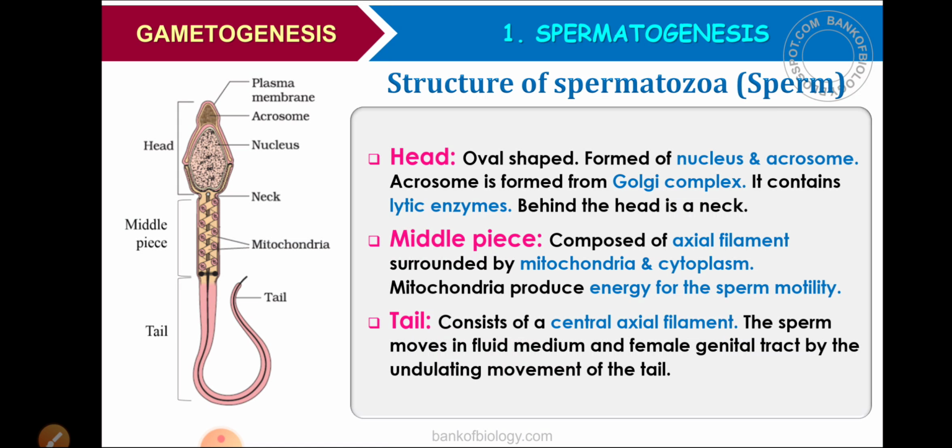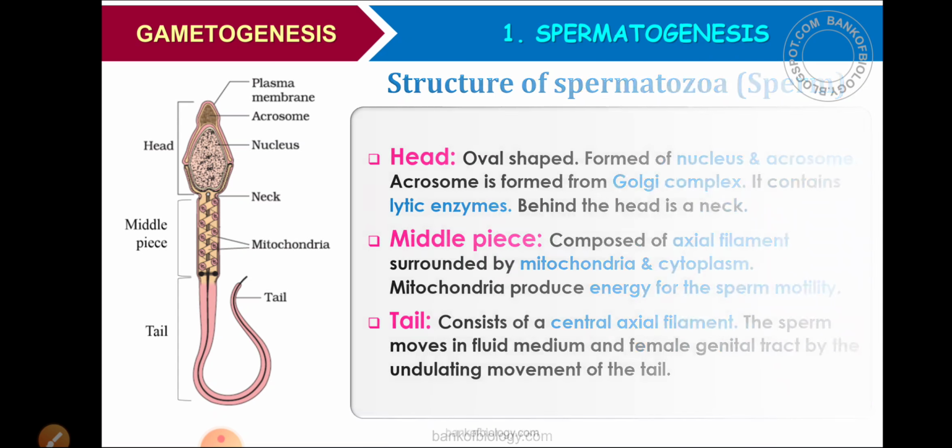So this is the structure of spermatozoa or sperm. This is very important. It consists of head, middle piece and tail. The head has the nucleus and acrosome. The acrosome contains lytic enzymes which digest the wall of the egg during fertilization. The middle piece mainly consists of mitochondria which produce energy for sperm motility, and the tail consists of a central axial filament and helps in the undulating movement. So this is the structure of spermatozoa.